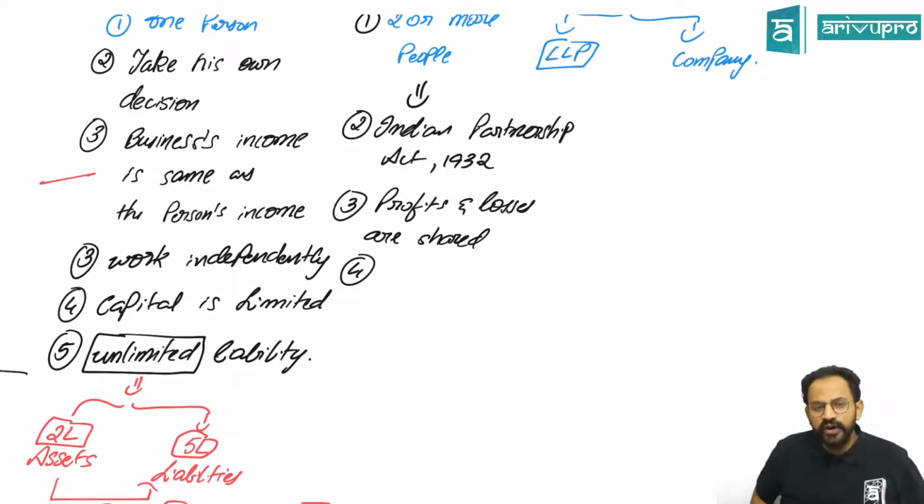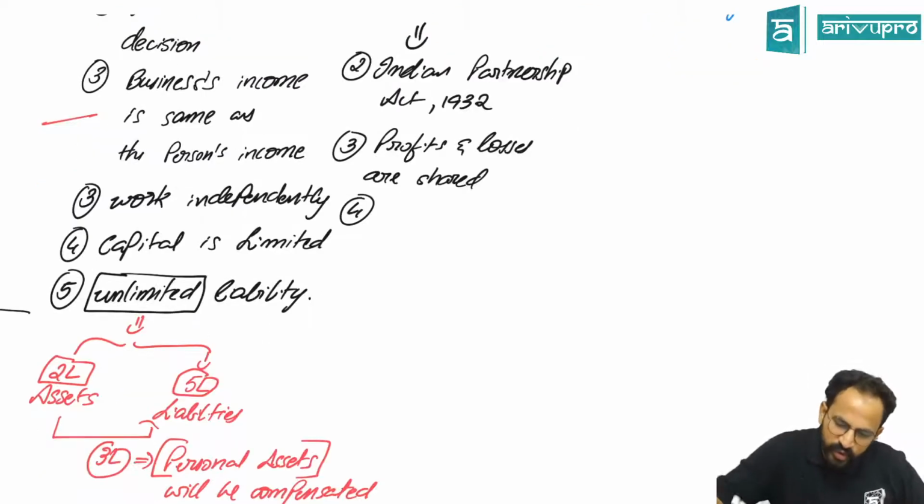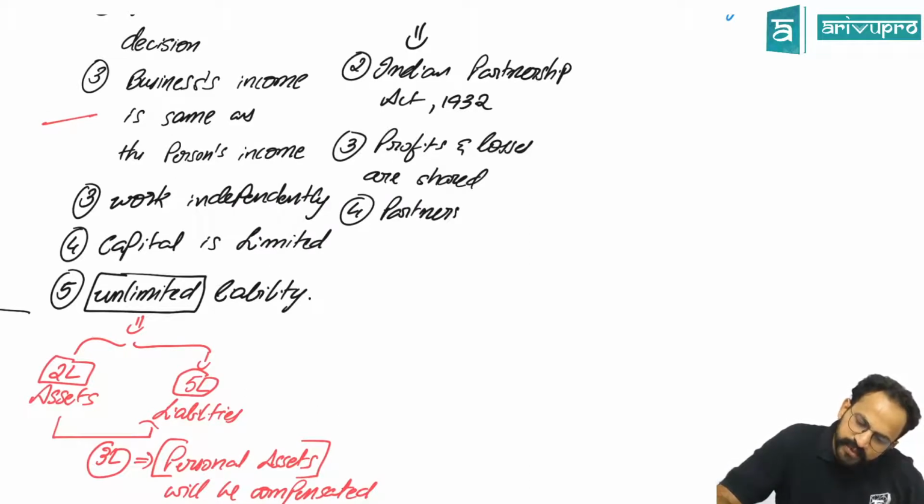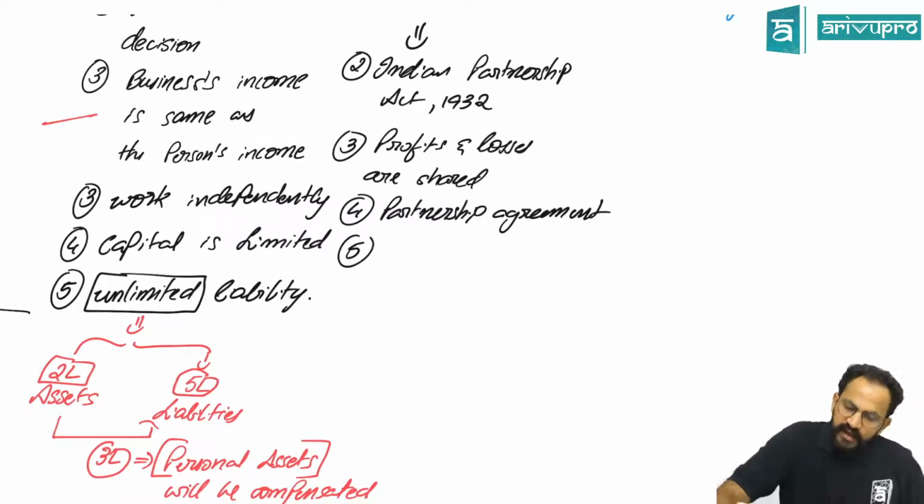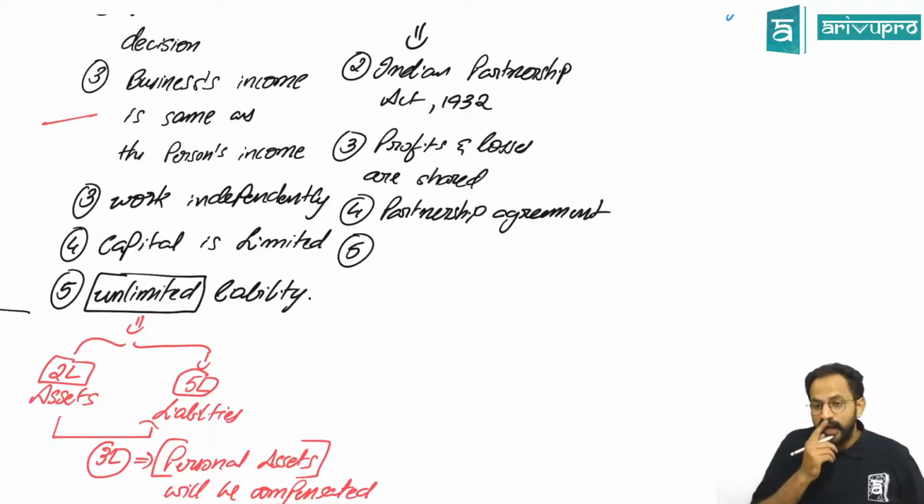How do we know at what ratio it is shared? How do we know what the rights and duties are? How is all that fixed between the partners? If there is a partnership, there is an agreement between them. There is something called a partnership deed or partnership agreement. Okay. Now what happens here?